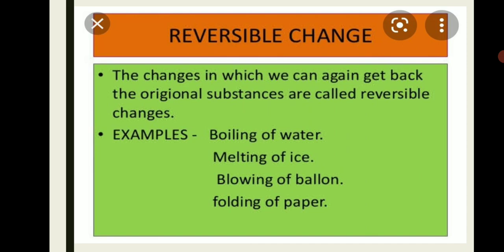Now we realize that a reversible change, a change in which we can get back the original substances, is called a reversible change. Examples of this change are the boiling of water, melting of ice, blowing of a balloon, and the folding of paper.